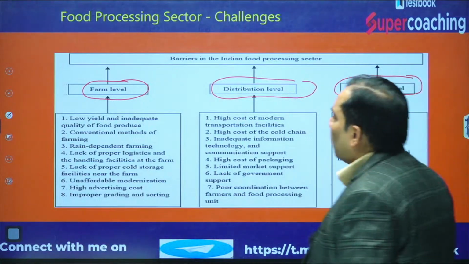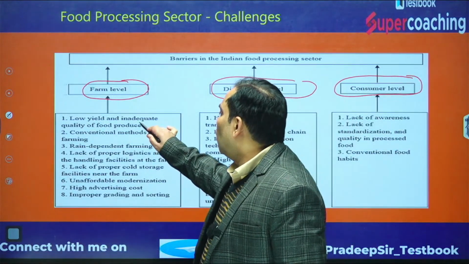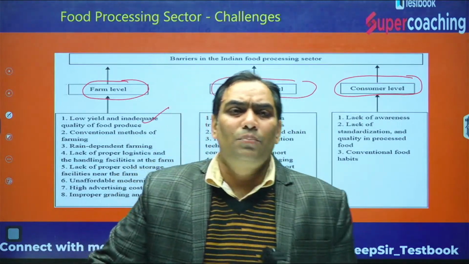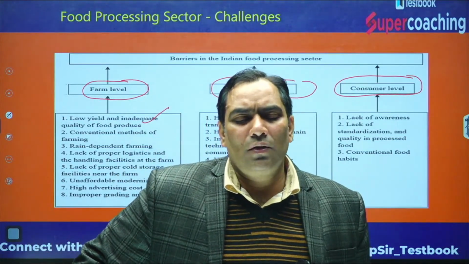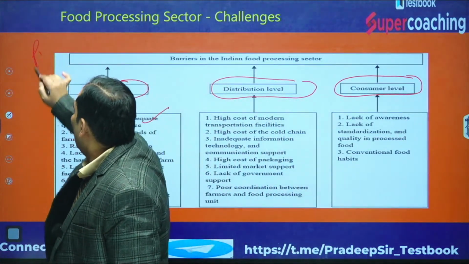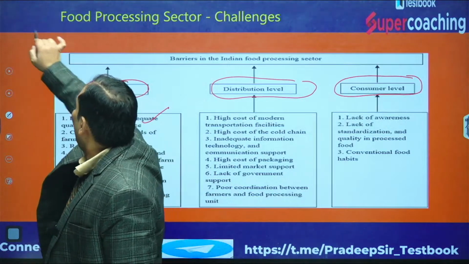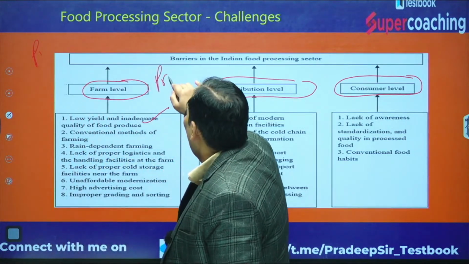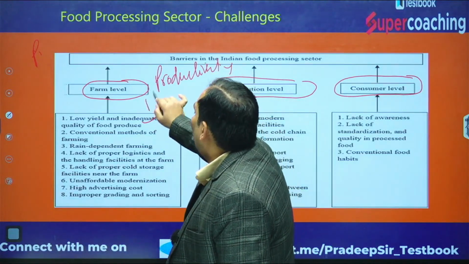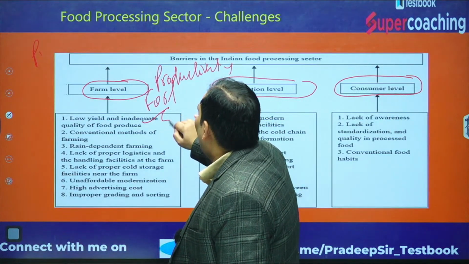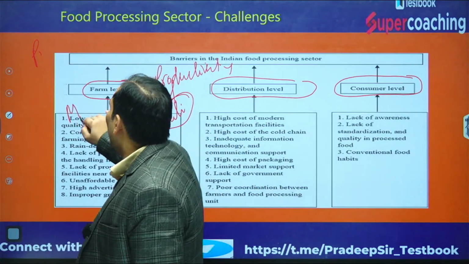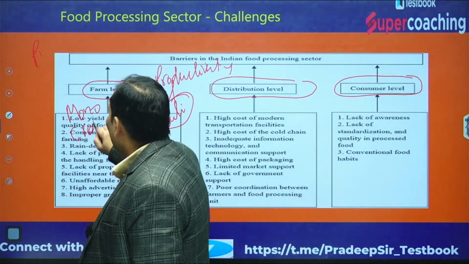So when we talk about the farm level, there is low yield and inadequate quality of food produce. Why is there low yield? There is low yield because the productivity is low. And why is there low productivity? Because of over fertilization, because of salinization. And why is it so? Because of monocropping.